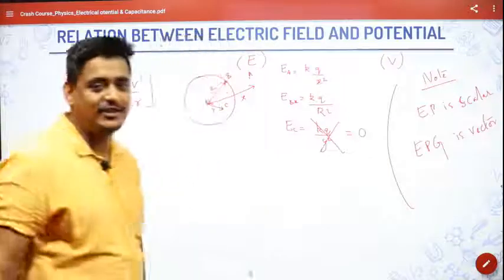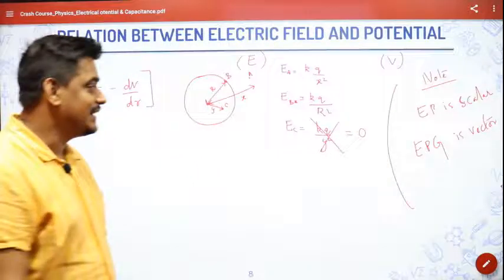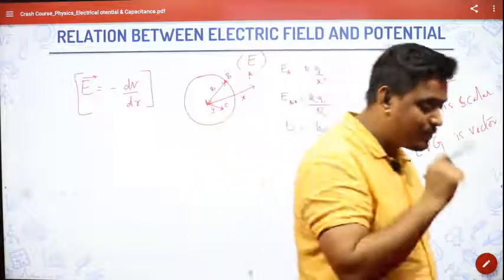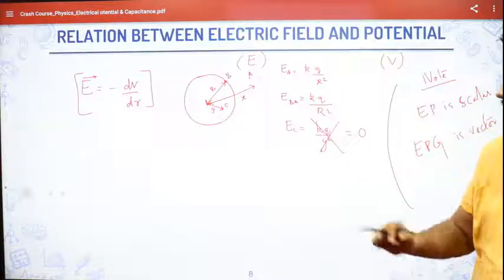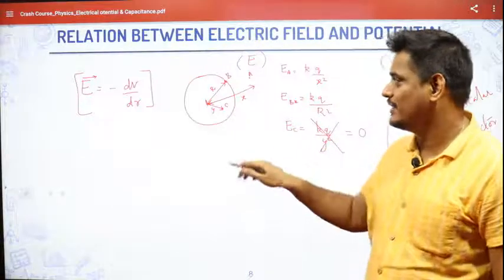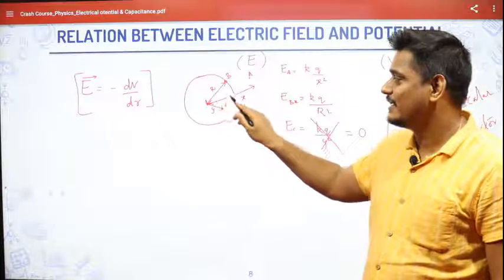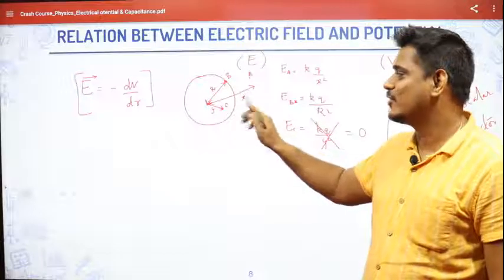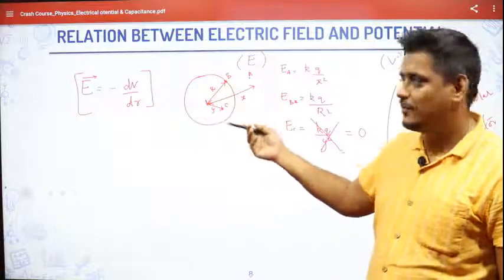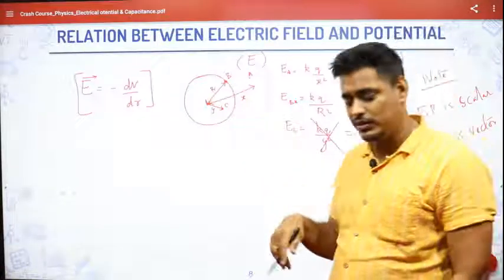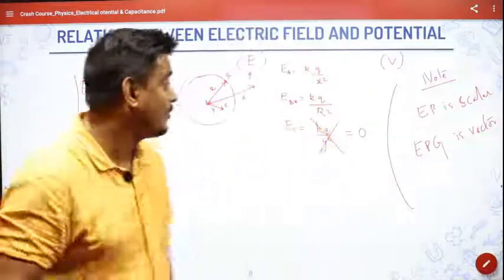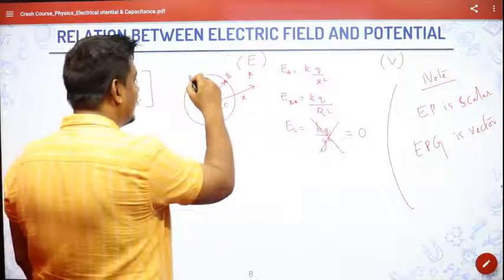Just yesterday we studied by Gauss law that electric field would be present only if the charge is enclosed. If charge lies somewhere here and not here, definitely there is not going to be any electric field, because the charge enclosed must be equal to zero. If I'm talking about a charged spherical shell, the charge is somewhere here.